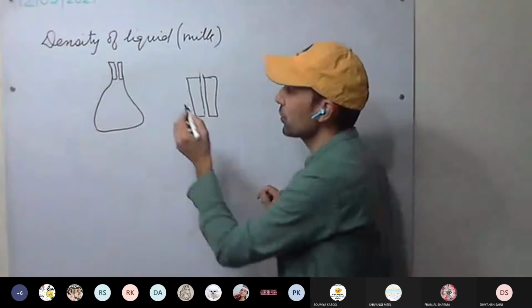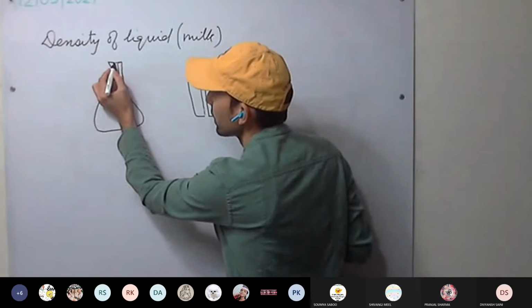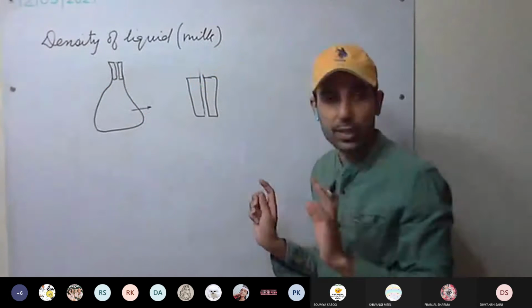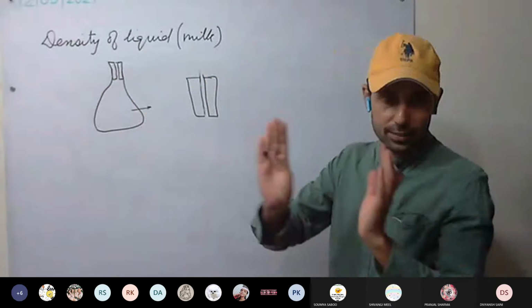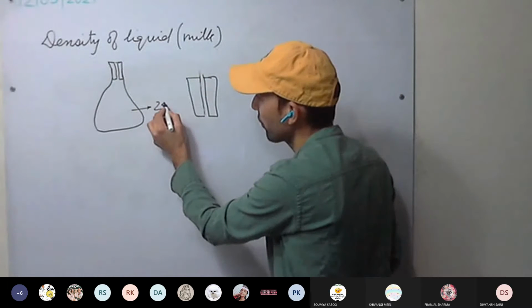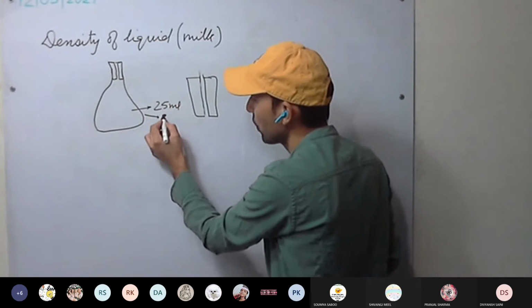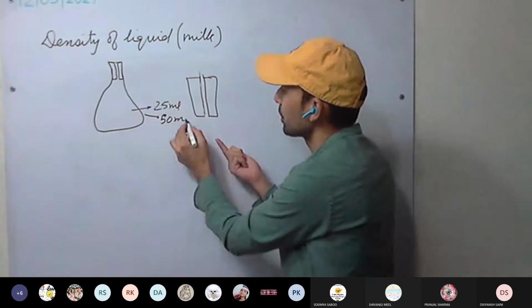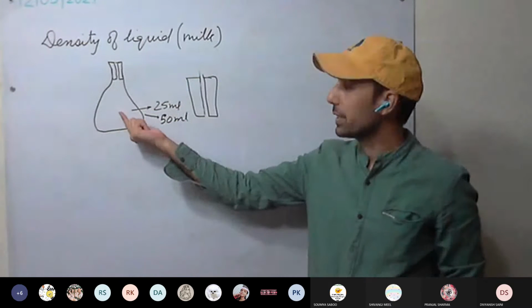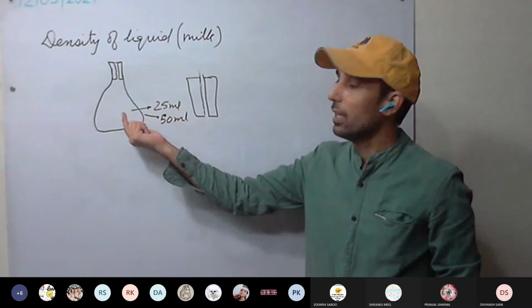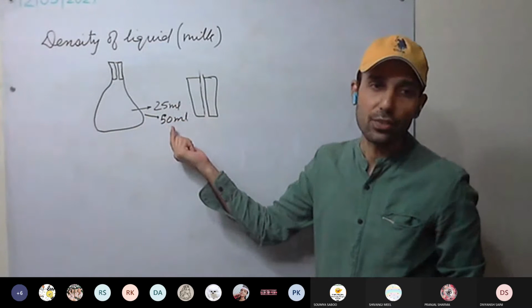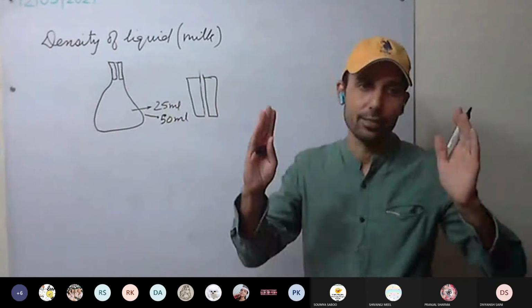So when it is filled up to the rim, its volume is fixed. It comes in different sizes. It can be of 25 ml, it can be of 50 ml. That is, this bottle's capacity is 25 ml, or this one's capacity can be 50 ml, depending on the size.